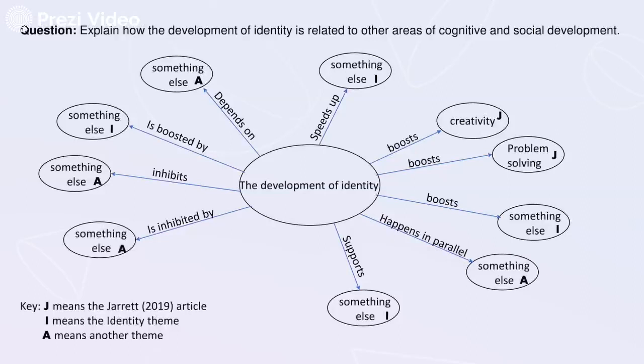So let's imagine that you've filled this out and you've put in all of the areas of cognitive and social development that you've found that are related to the development of identity. So the areas are the things in these round blobs here on the outside. You've identified how they're related to the development of identity. So that's the words that I've written on these arrows that show how they're related. And also that you've kept some notes about the sources, which I've indicated with these large bold letters in the box. And you've got 1, 2, 3, 4, 5, 6, 7, 8, 9, 10 blobs in total.